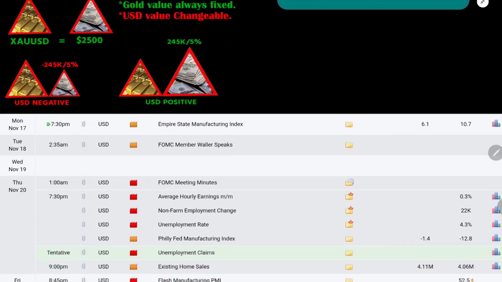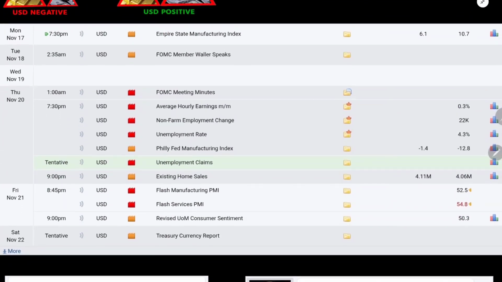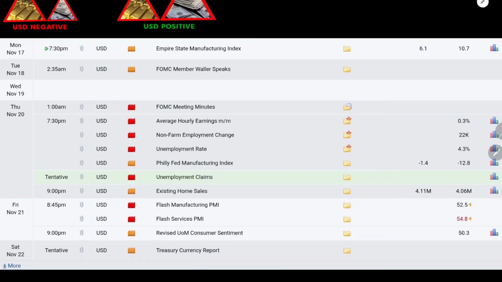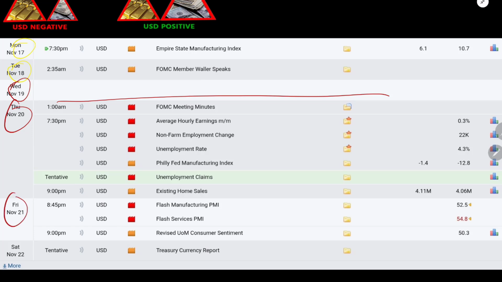So let's get back to the economic calendar. As you can see, there is a lot of news. Monday there is one news, Tuesday we have news also, Wednesday we have no news, Thursday we have a lot of news, Friday we have some news, and Saturday we have news, but the market is closed that day, so we can't trade.